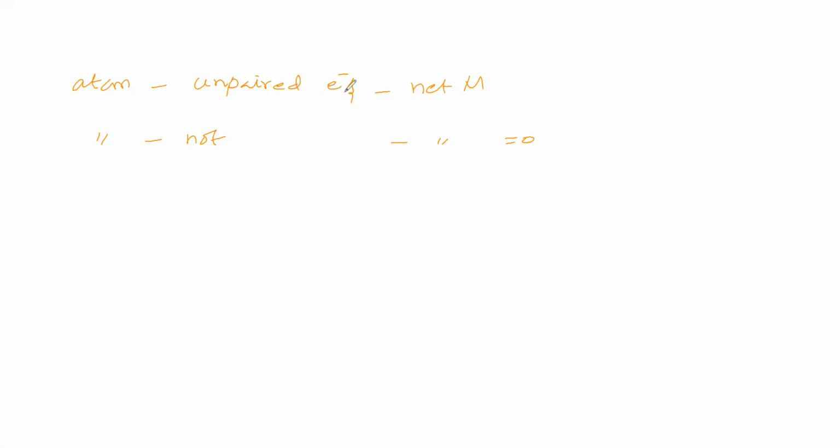If there are unpaired electrons, a net magnetic moment will be there. Then that atom is called a paramagnetic substance. If the atom is not having unpaired electrons, then the net magnetic moment is 0, and that is called a diamagnetic substance.